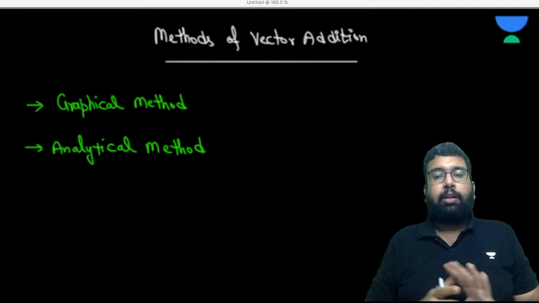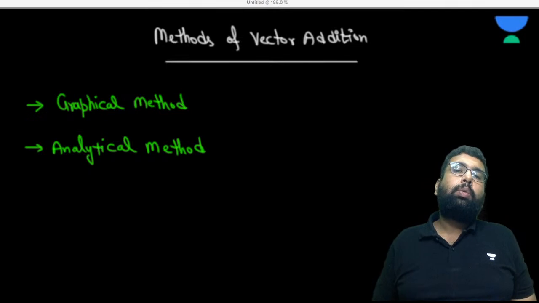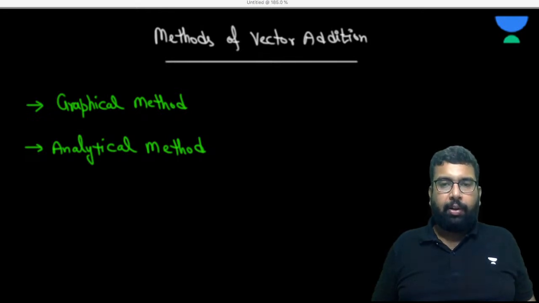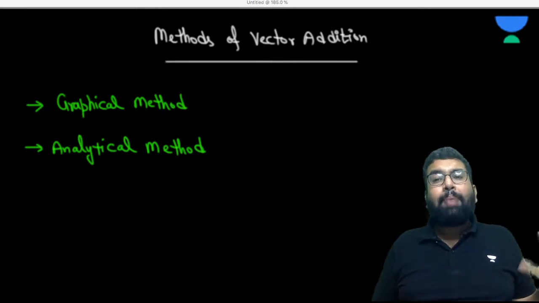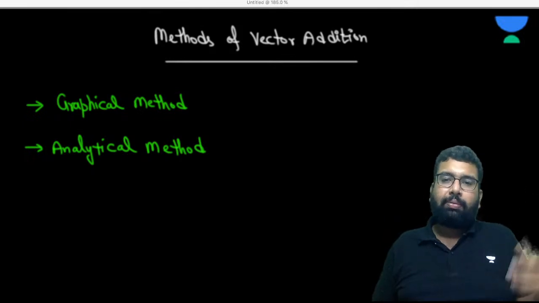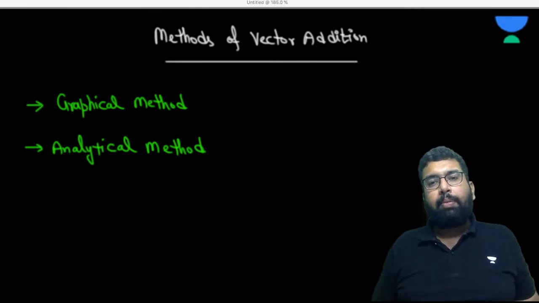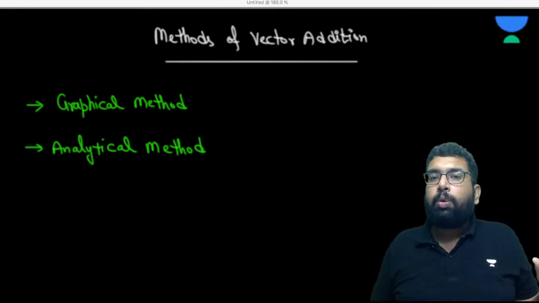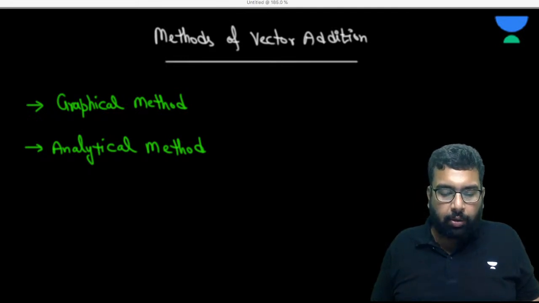So it is a must. What students normally do is just memorize the formula, the law of parallelogram of forces. They memorize the formula P square plus Q square plus 2PQ cos theta, tan alpha equals B sin theta upon A plus B cos theta. And then the work is spoiled. Are you getting my point? This is not the right way to do physics. It is not biology, where you just memorize and don't know anything. In physics, you have to understand each and every point. Otherwise, you will not be able to solve the question.